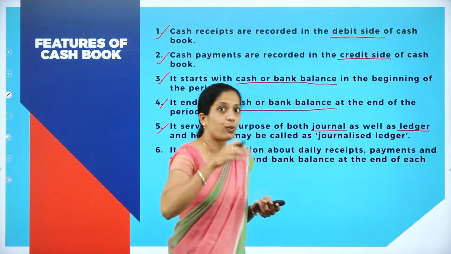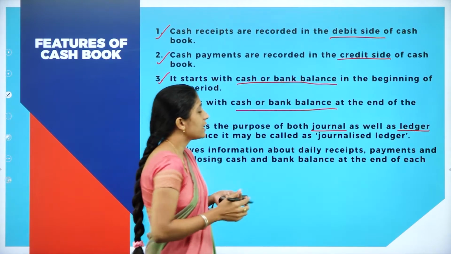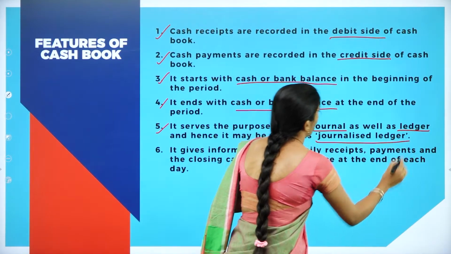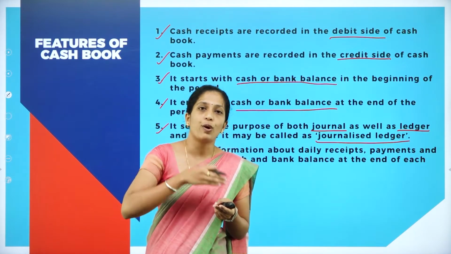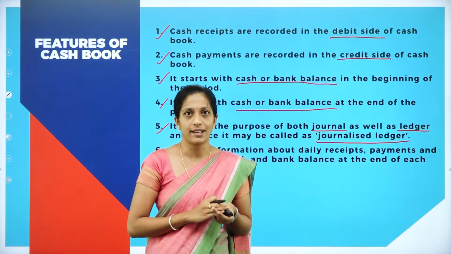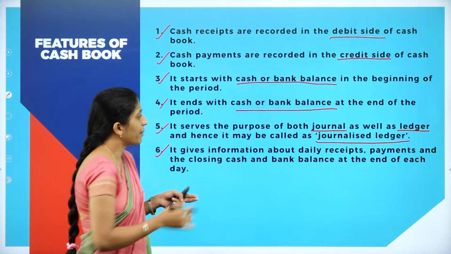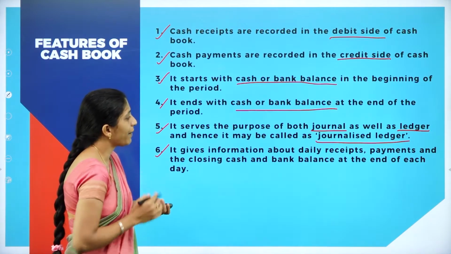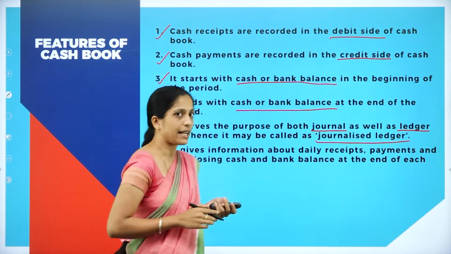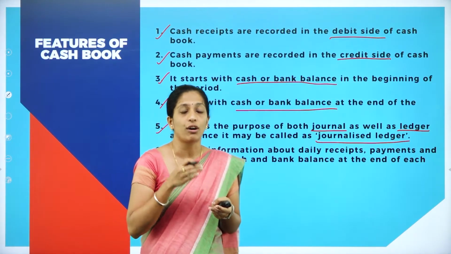Since it acts as both journal as well as ledger, it is called a journalized ledger. So why is the cash book called a journalized ledger? Because it acts both as a journal as well as a ledger. And next, it gives information about daily receipts, payments, and the closing cash and bank balance at the end of the day. This is the main function, or a main feature, of the cash book.